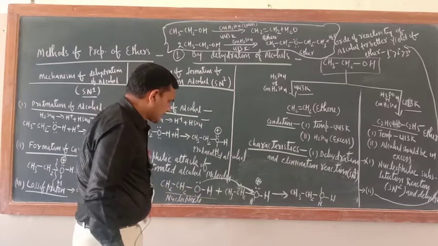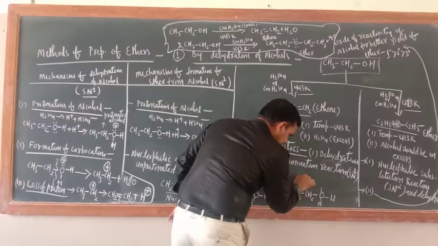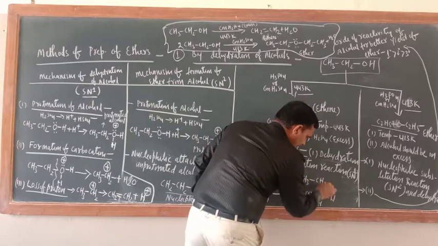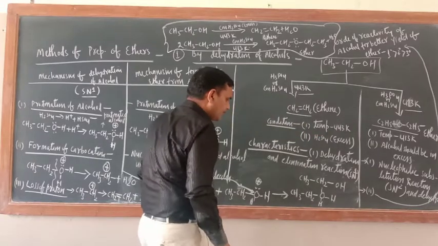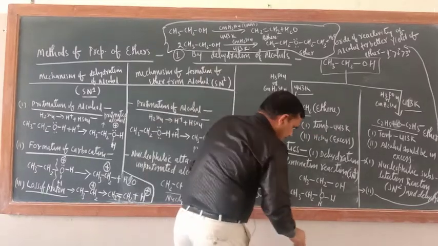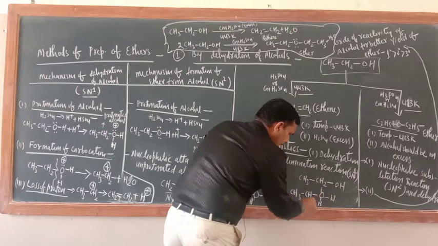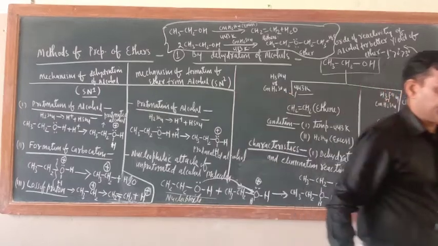Just see the second molecule of alcohol. The second molecule means CH3, CH2, and here OH. Now just see, when it attaches with this one, then what would be there? Now the bond will be breaking from here. Just a minute. Let me create the space, then I will tell you.